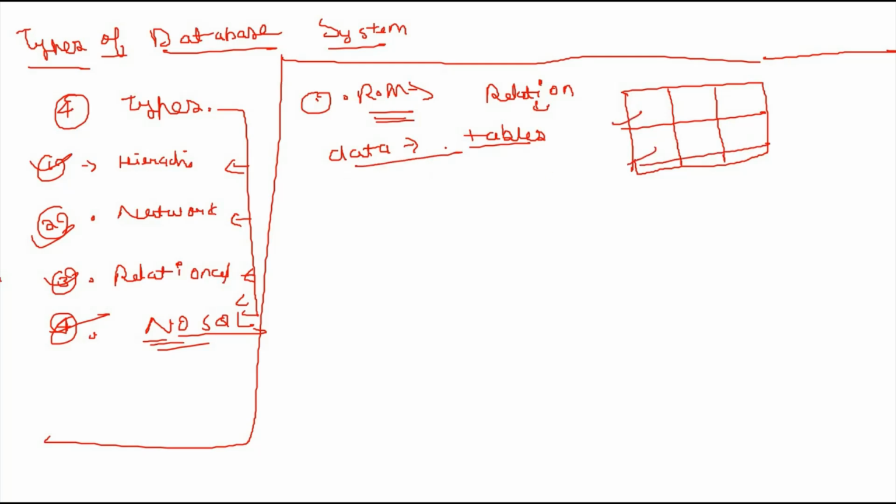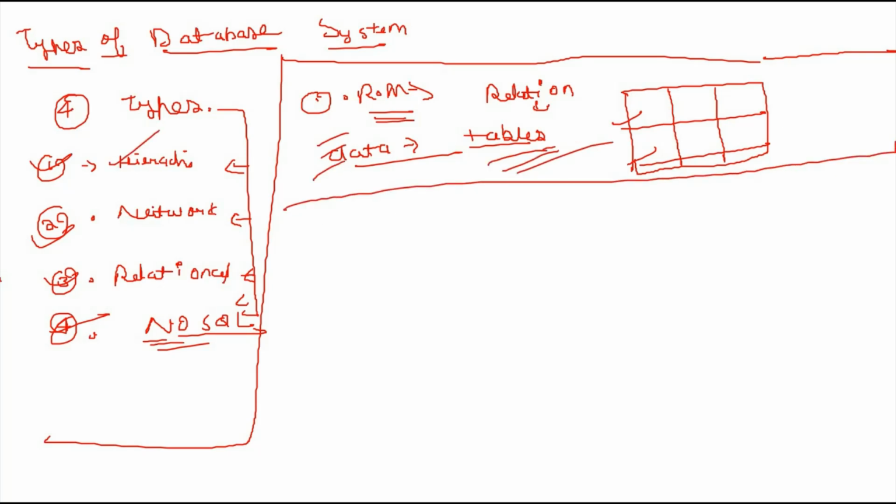This is the relational database system, where data is stored in the form of relations, meaning tables. For hierarchical, network, and NoSQL, you can read on the JavaTpoint website.